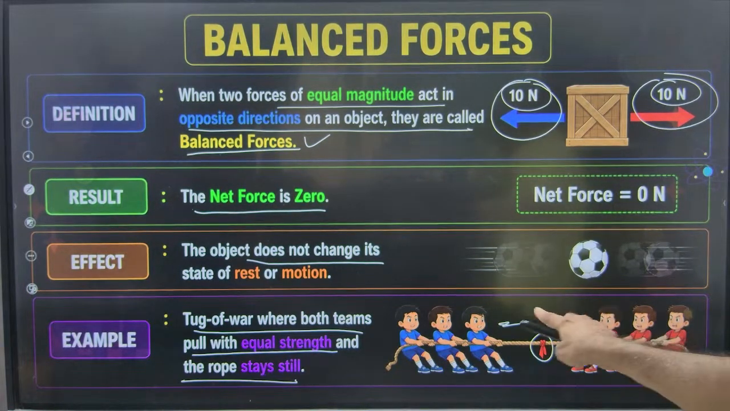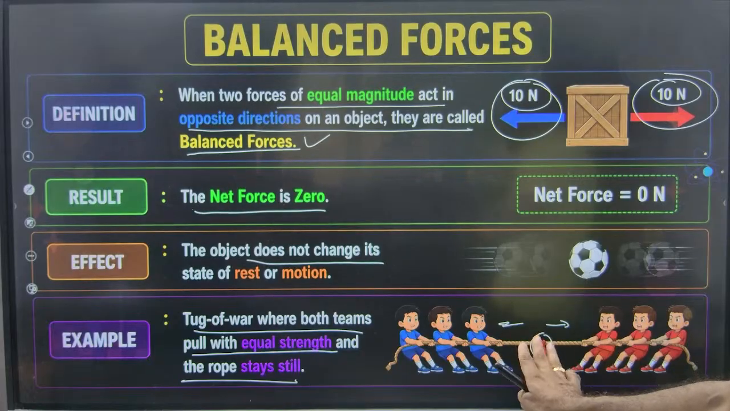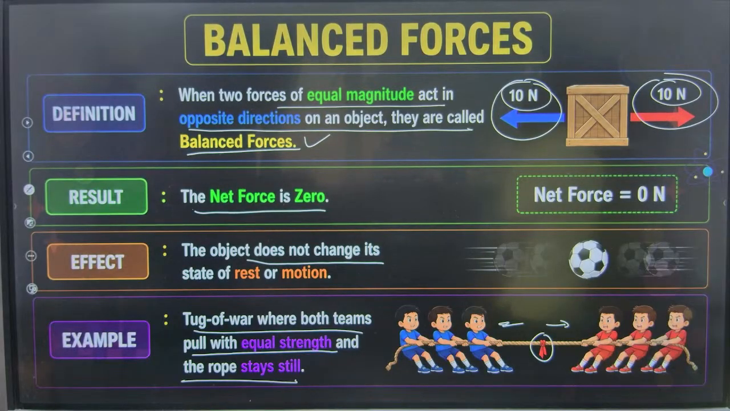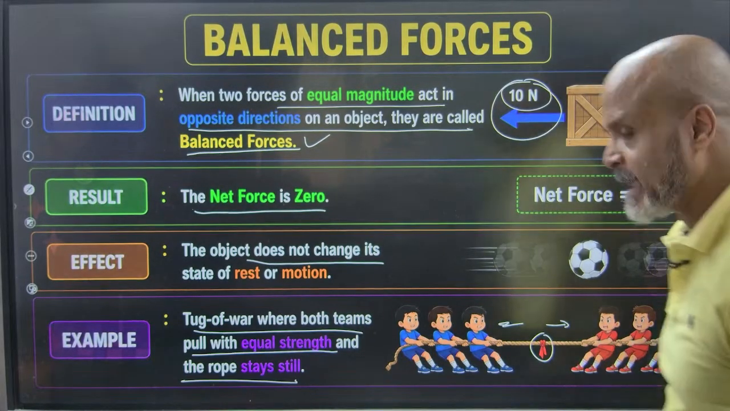So when we are pulling this, this will not move because it is balanced forces. क्या चाहिए? Okay, are we clear on this?